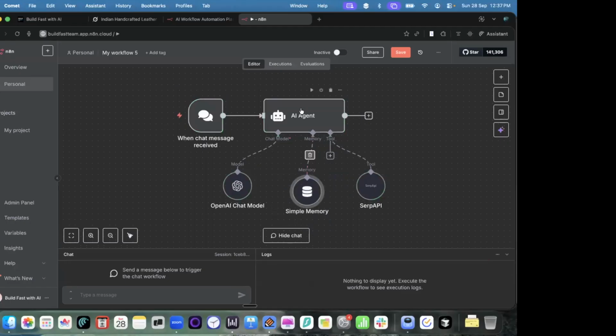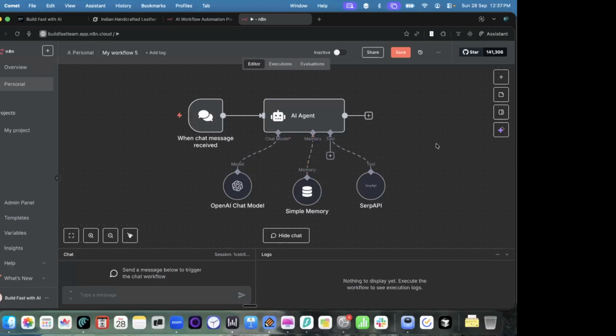So you can see this is a simple agent that we have created. This AI agent uses the OpenAI model, stores all the messages in N8N's memory, and has access to the internet. This is how you can build an internet search agent or a research agent using N8N.